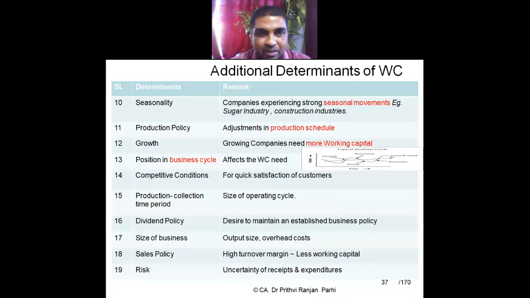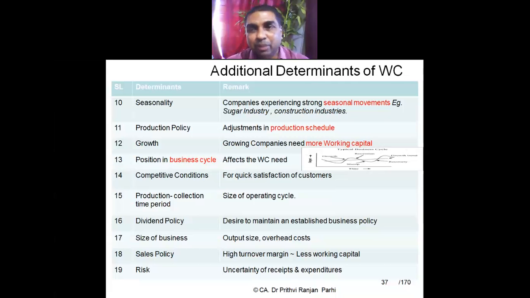Competitive conditions. If there is heavy competition, cutthroat competition kind of thing, in that case the business houses need to satisfy their consumers. So in that situation, more working capital needs to be maintained so that customers can be satisfied, more stocks can be kept.